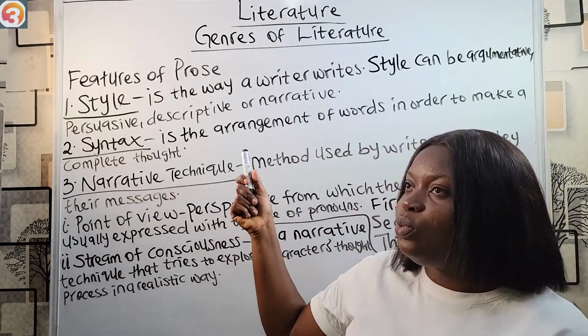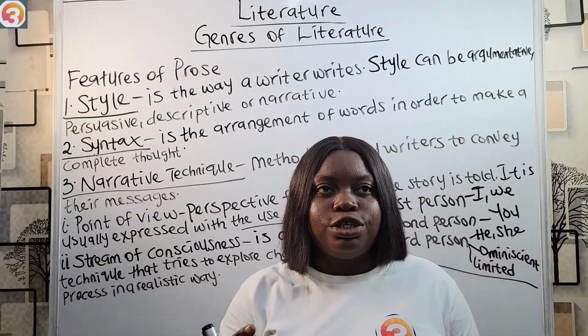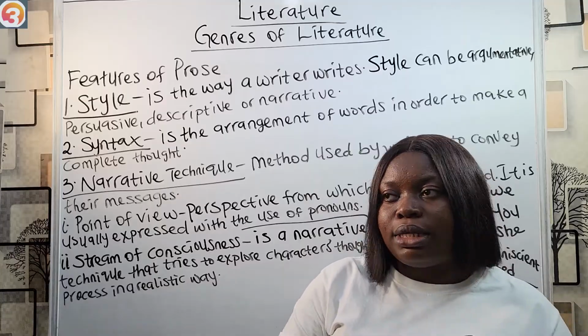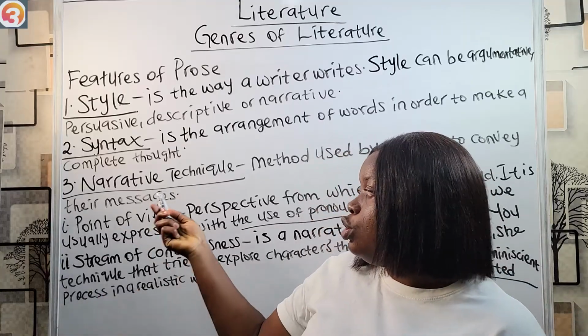Other narrative techniques we have are language, like the diction, the syntax, and grammatical expressions used by writers.